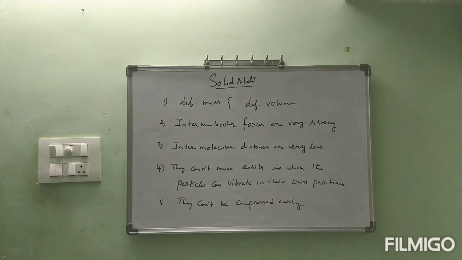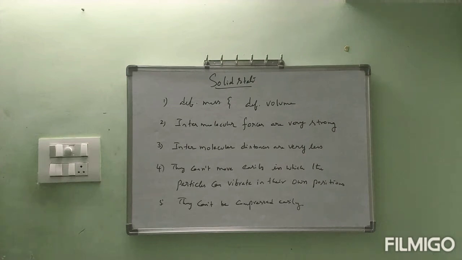Now, immediately after completion of this, we will go through the classification of solids, that is, the types of solids. Before going to that, what are the points we have written on the board? First, solids have definite mass and definite volume.